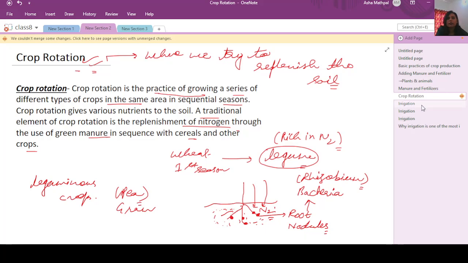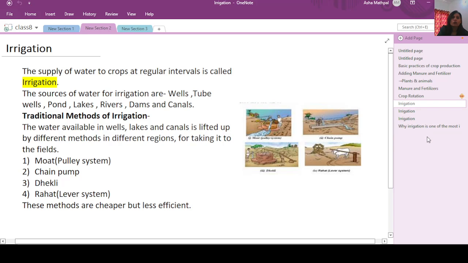Now let us start with the next basic practice, that is irrigation. Once you have made the field ready and added the seeds, you have given food to the seeds. Now the seeds also need water for their complete growth and development. So for that, we give water to the field at regular intervals of time. This word regular interval is very important here. Regular interval means that there is a fixed time period after which the field is again supplied with water. It is not like you are giving water to the field from the morning till the evening.